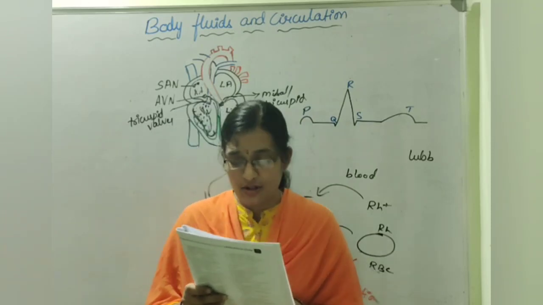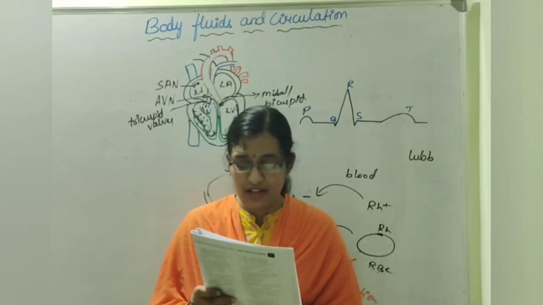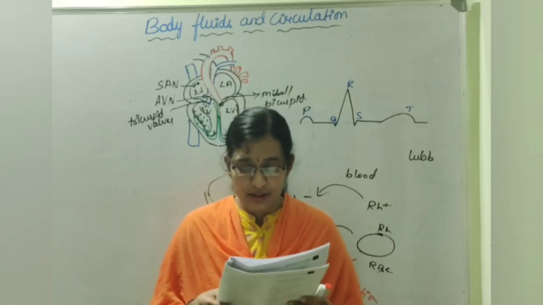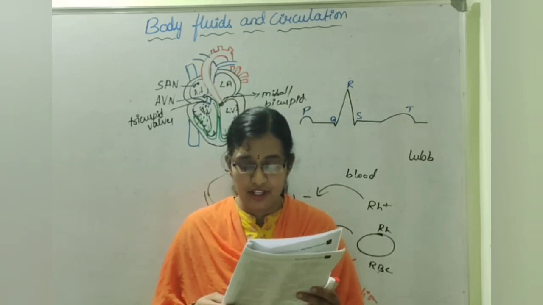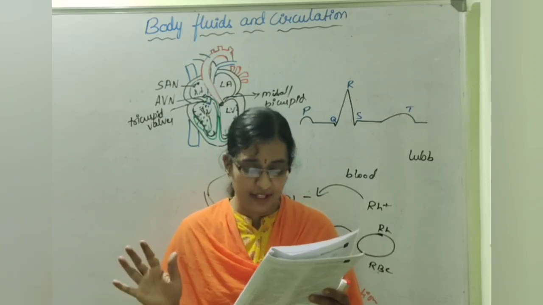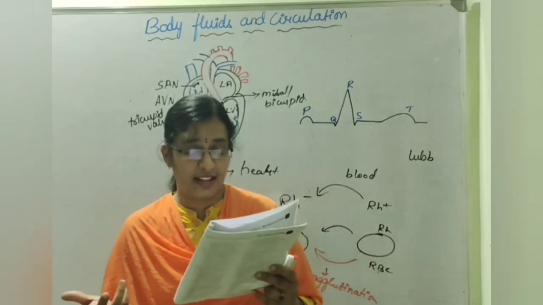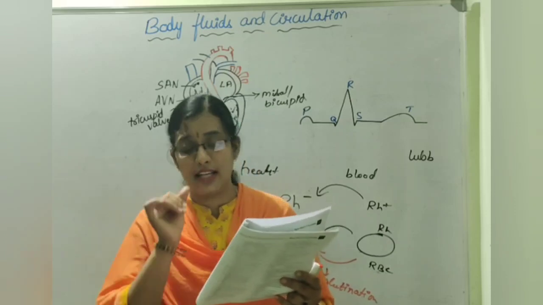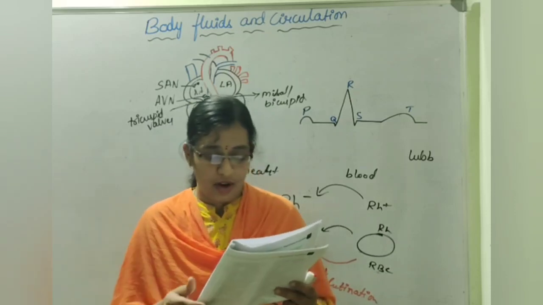So here I'll read out the options. Option 1, 2, 3 and 4, 5. Second one, 1 and 4. Third one, 2, 3, 4 and 5. Fourth one, 2, 3 and 4 statements. So which is the right option for the incorrect statements? It is second, third, fourth and fifth that are the incorrect statements. Option 3.